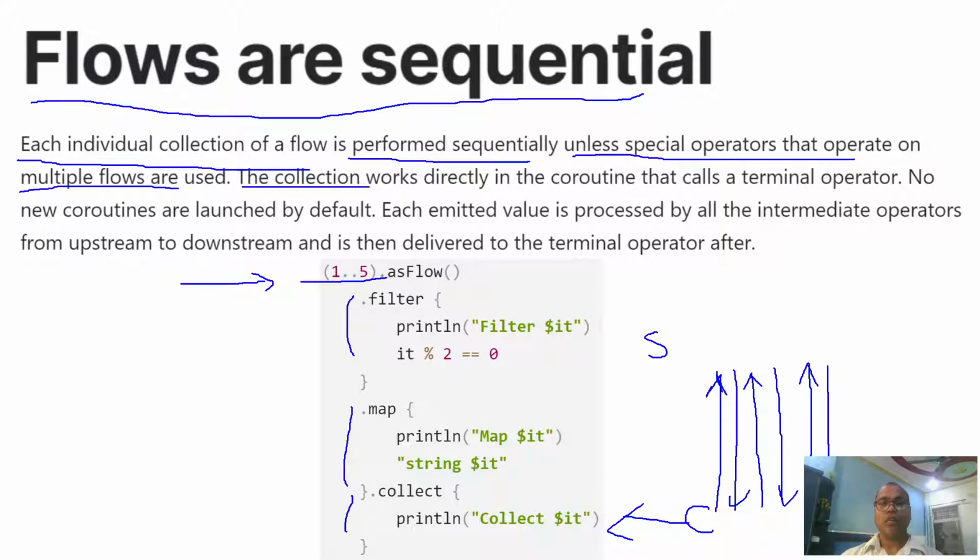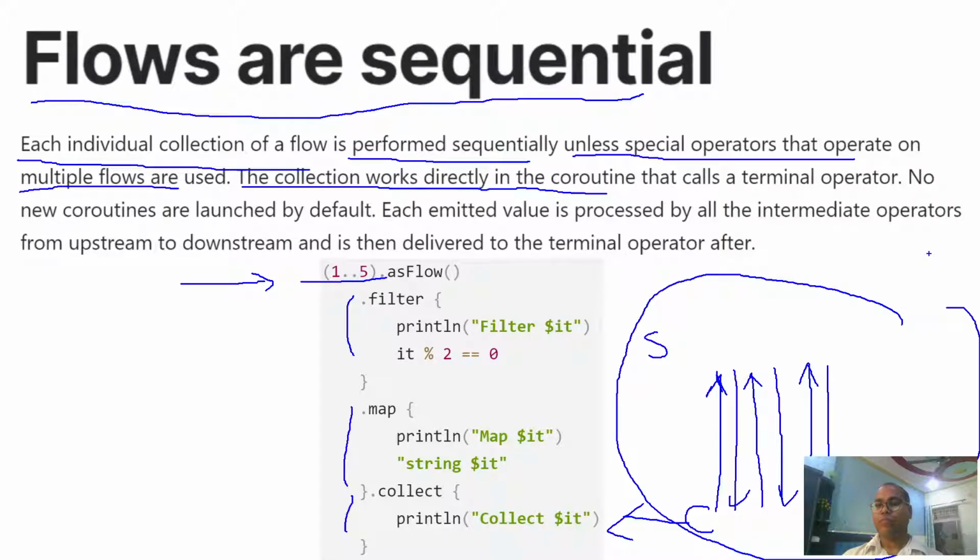The collection works directly in the coroutine, and these activities are done inside a particular coroutine. Coroutines offer asynchronous programming, and this will work when we call a terminal operator. Here collect is our terminal operator. When we as developers use the collect operator, our processing starts, because as a consumer I need data from the source, which is the flow.